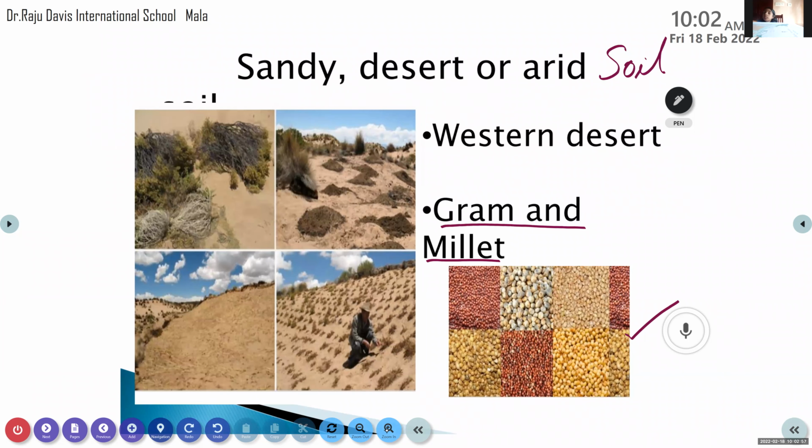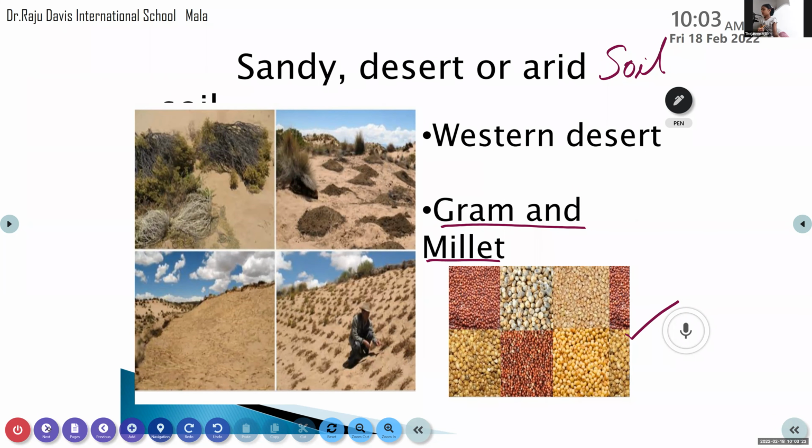These are the main crops because this place gets very little rain, and the sand is also very dry. We can grow these types of crops there. So desert soil we can see in the western desert, and the main crops are gram and millet.